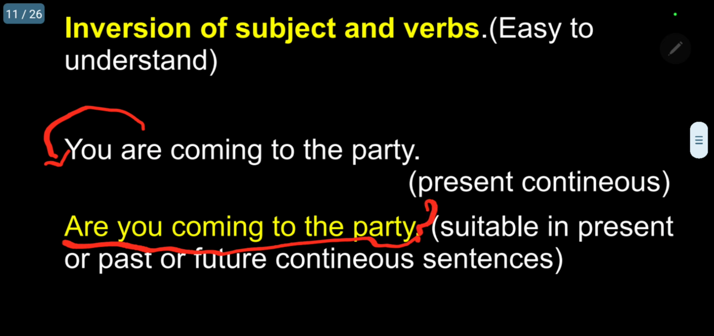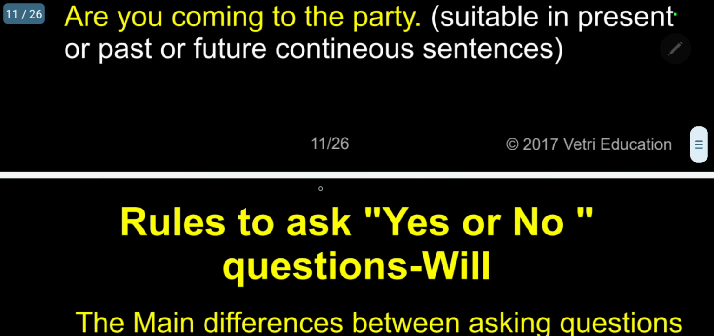Automatically, question mark. Whenever you use, are you coming to the party, question mark. So this is suitable in present, past or future, the continuous sentences also. Are you coming to the party? Now automatically we'll say yes or no. Yes, I am coming to the party. No, I am not coming to the party. Please follow the inversion of subject and verb.